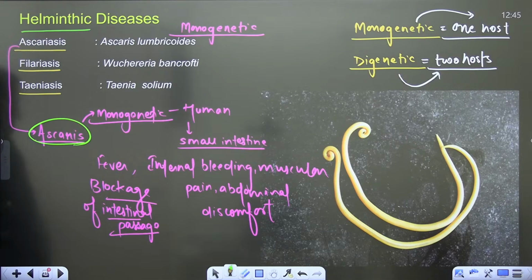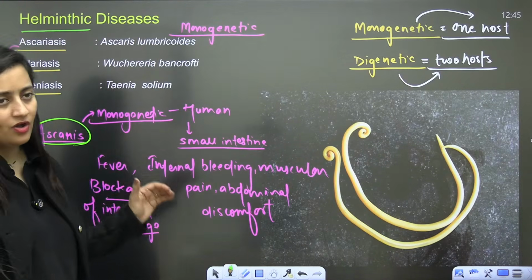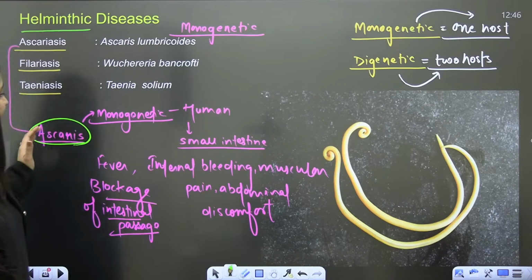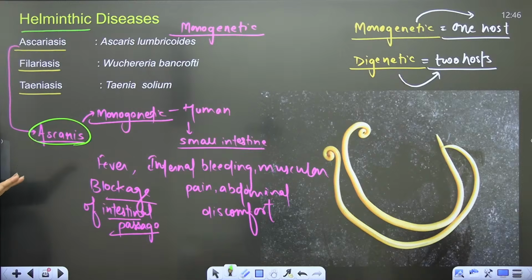So Ascaris, eggs of the parasites will come out along with the excreta of the human. So it will contaminate soil, water.